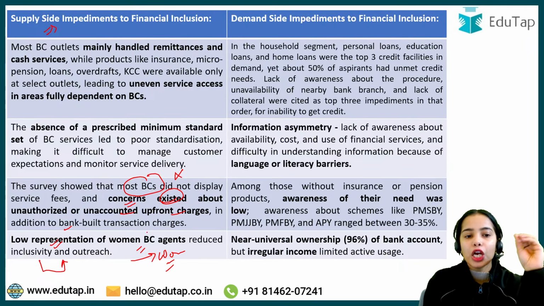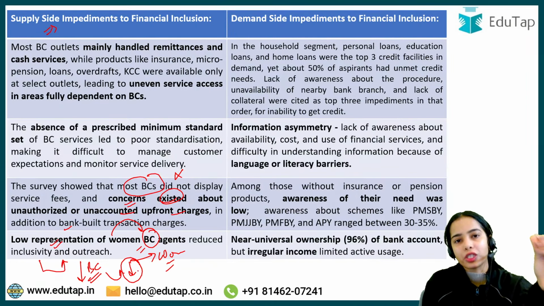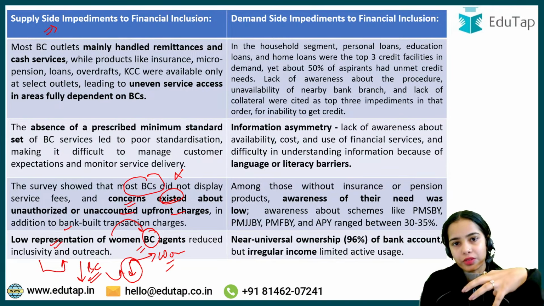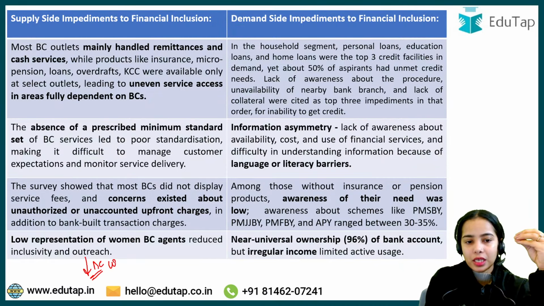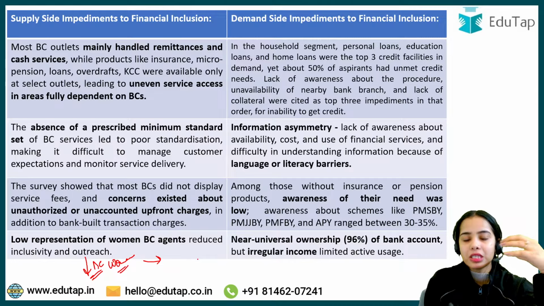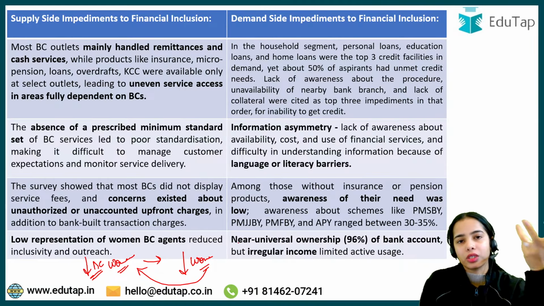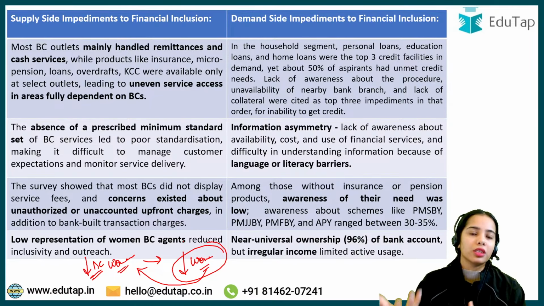So if there are fewer women business correspondents, that means there is lesser outreach and lesser inclusivity for women in accessing the services. Fewer women in the village areas are able to access the banking services or other services, because women in the village areas connect more with other women of the village areas.